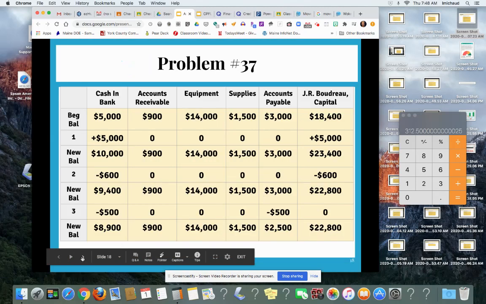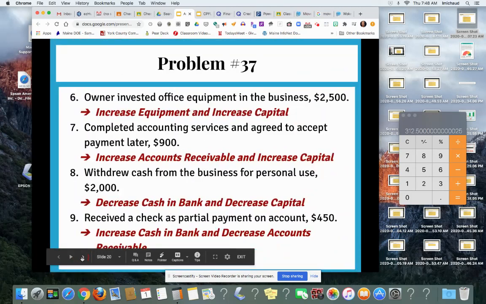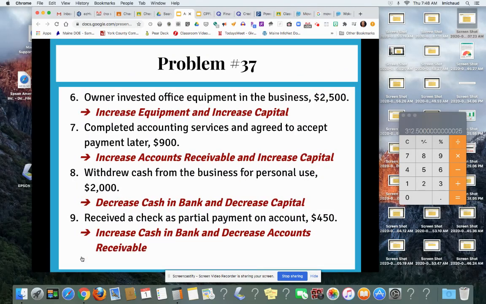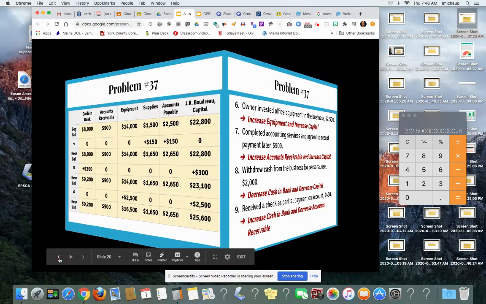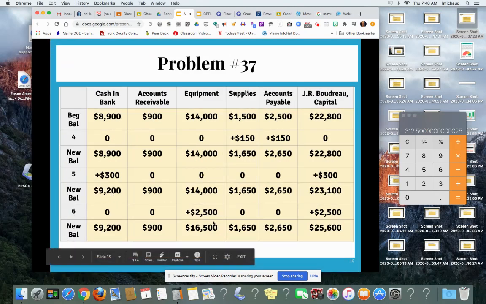Okay, I got to go on to transaction 6. Here we go. Owner invests office equipment in the business. So that increases equipment, right? The business has more equipment than it did before. But also you want to give credit to the owner, which increases the capital. So here we go. Transaction 6, you increase equipment by 2,500. So the balance is 16,500. And then the capital account is also increased by that same amount. So the new balance is 25,600. Everything else remains unchanged.